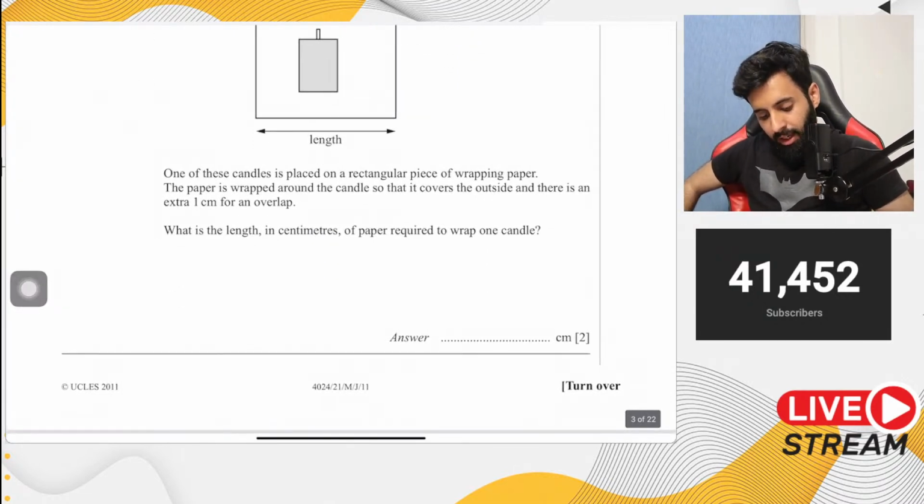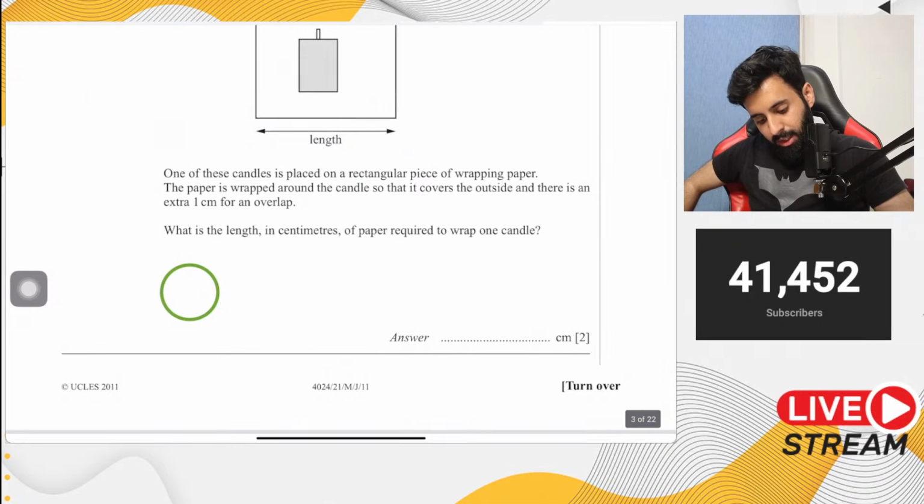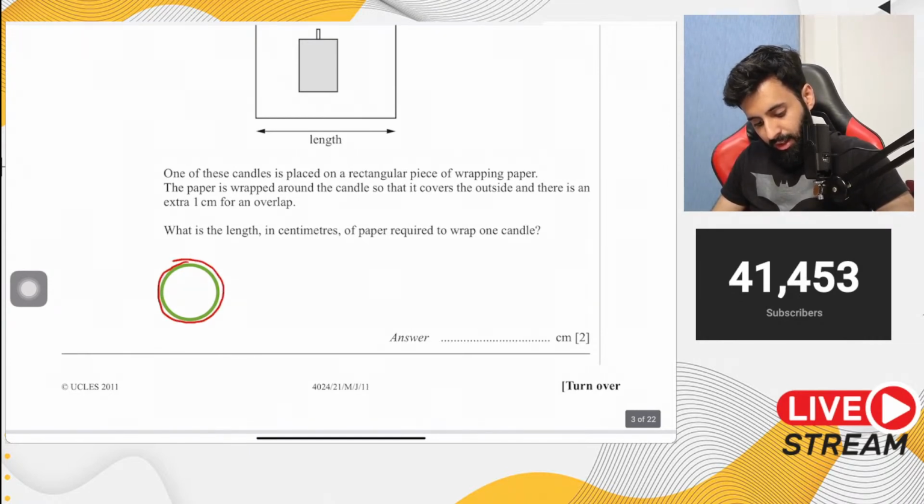If you look at the candle from head on, the paper that you're going to use should be enough to cover it outside, and there should be a 1 centimeter overlap. So think of it this way, that this is your candle and now you're wrapping it up. Here it's just enough to cover it, and then you need 1 centimeter extra.